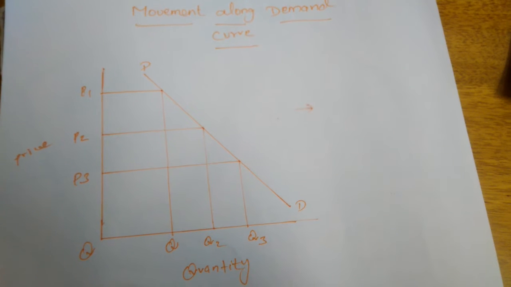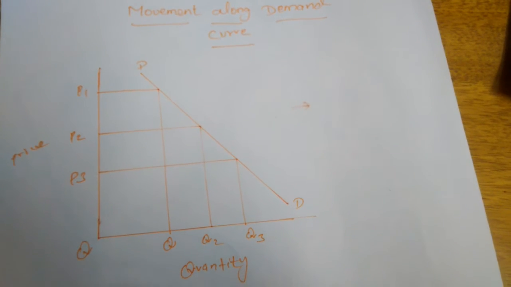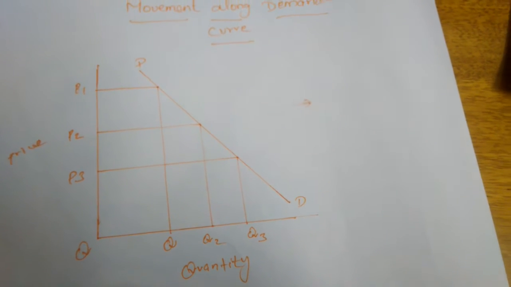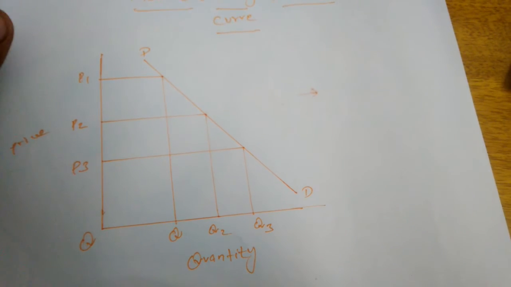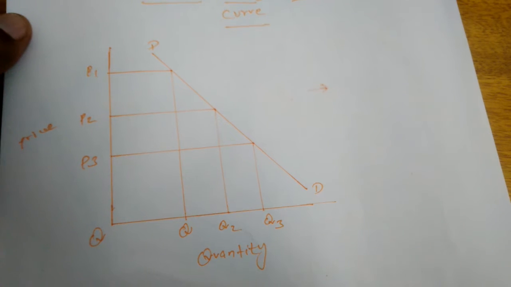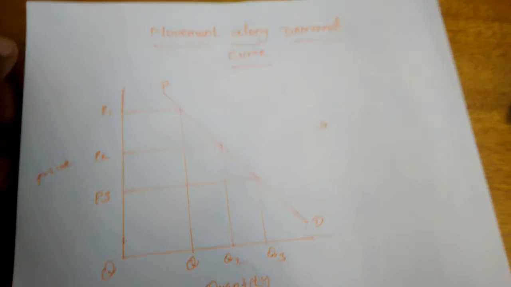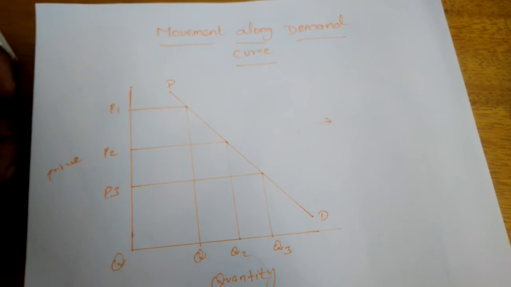Extension and contraction means the increasing and decreasing along the demand curve, only by the reason of the price of that commodity. Okay, that's called the movement along the demand curve.